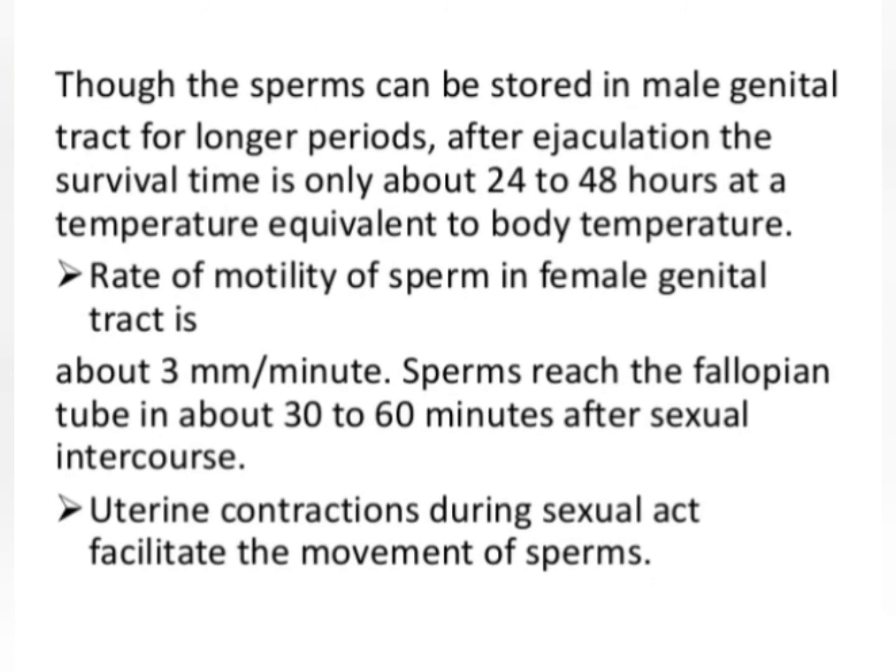Although sperms can be stored in the male genital tract for a longer period, after ejaculation its survival time is only 24 to 48 hours at body temperature. That means after 24 to 48 hours, it gets destroyed. The motility of a sperm is about 3 millimeter per minute, and it takes approximately 30 to 60 minutes to reach the fallopian tube of the female after sexual intercourse. And uterine contractions during the sexual act facilitate the movement of sperm.